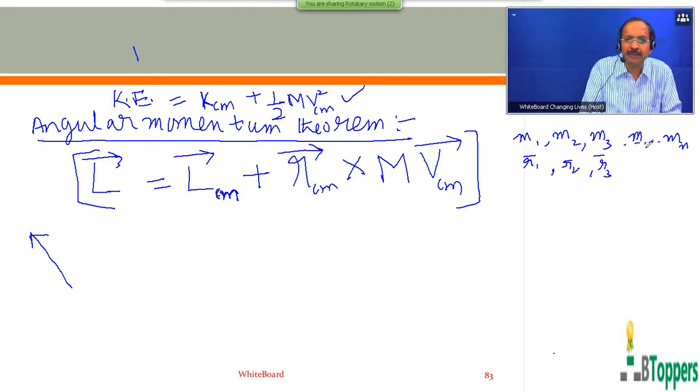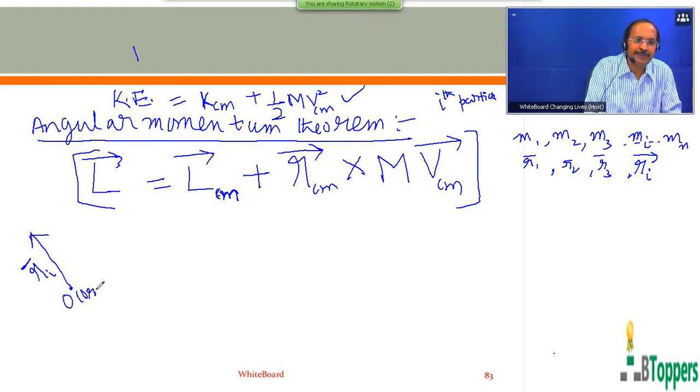For the ith particle, the mass is denoted by mi and the position vector is denoted by r bar subscript i. So let us suppose r bar subscript i denotes the position vector of the ith particle with respect to origin O of the inertial frame of reference.